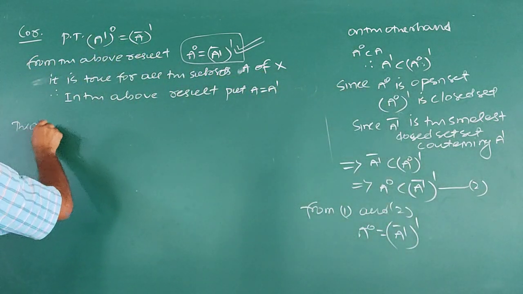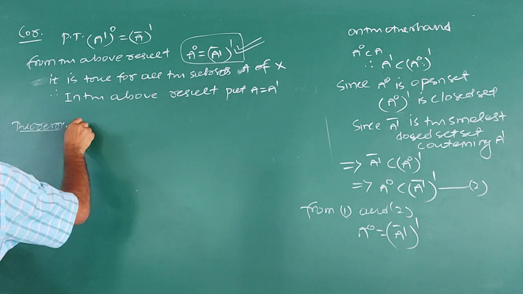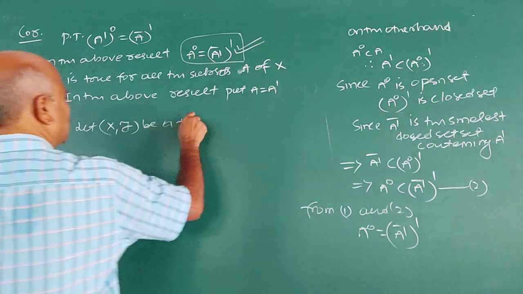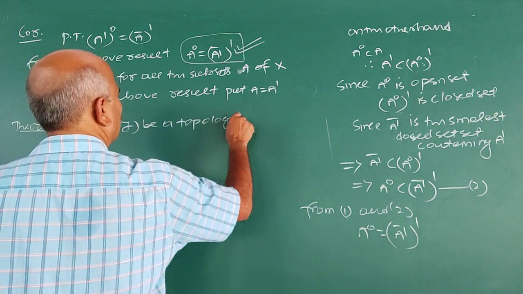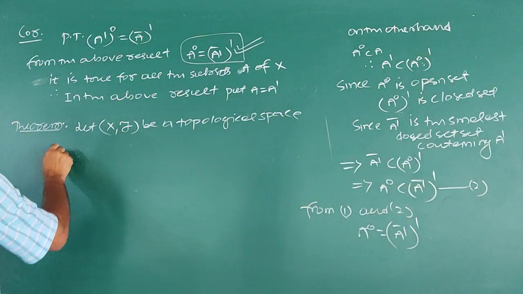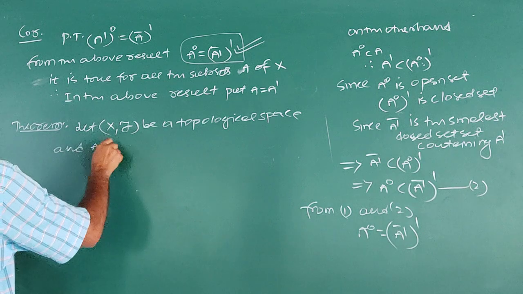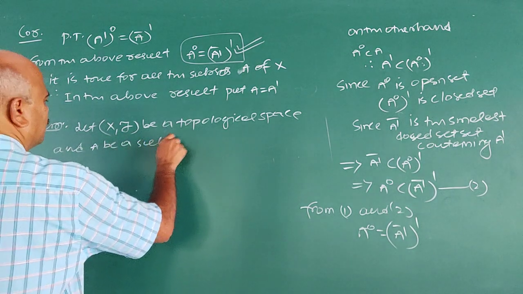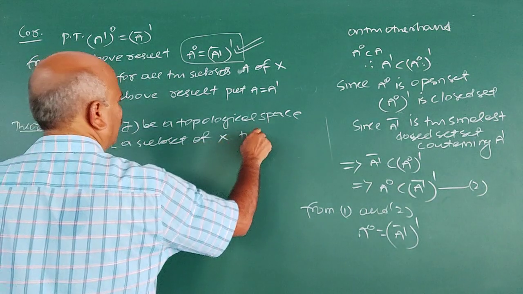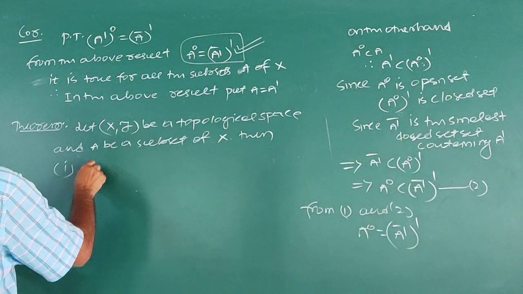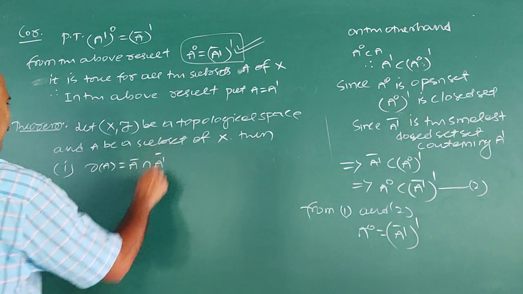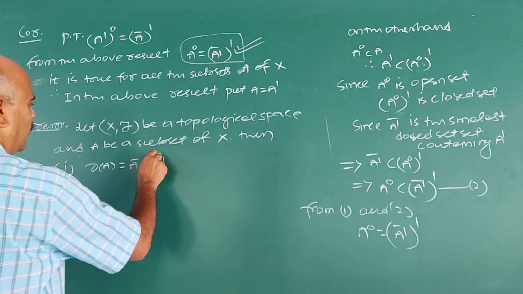Next, one more theorem. Let X be a topological space, and capital A a subset of X. Then, first one, boundary of A is A closure intersection A dash closure.